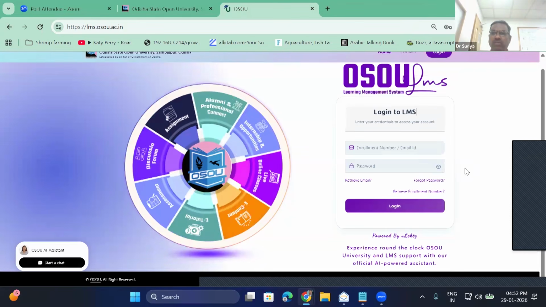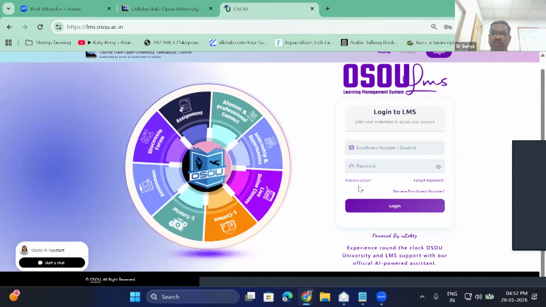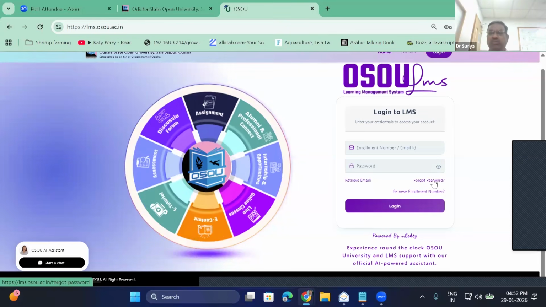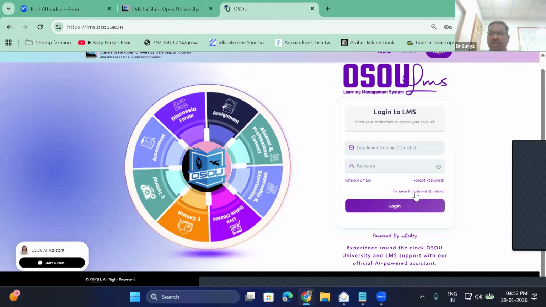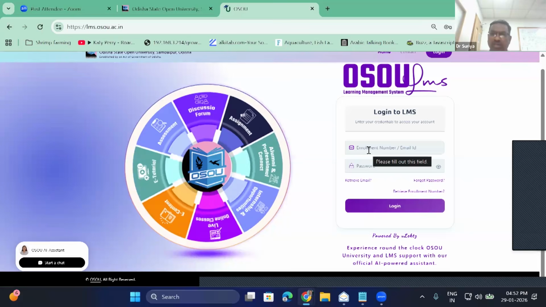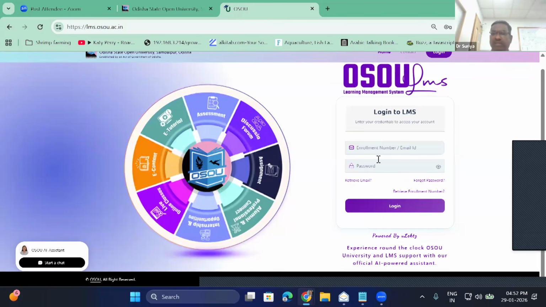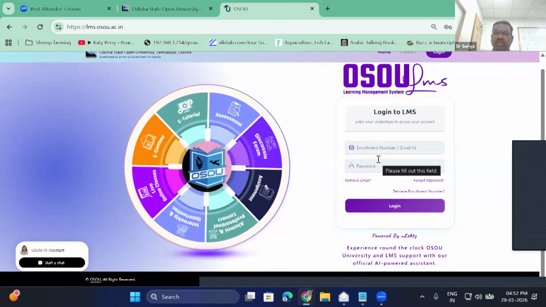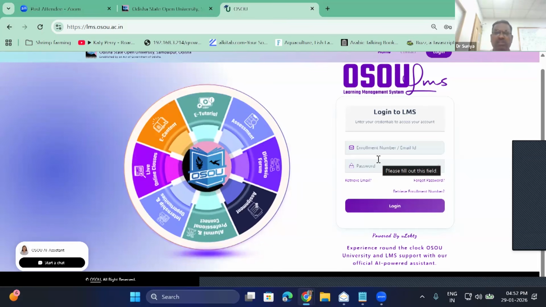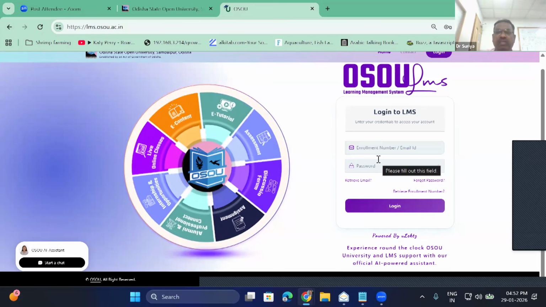So I think you are able to understand that if you want to retrieve your email, you can use the forgot option, retrieve enrollment number, and then put your email or your enrollment number. You can put both and you can sign in and get inside. So in that way, this submission of online assignment is very easy.